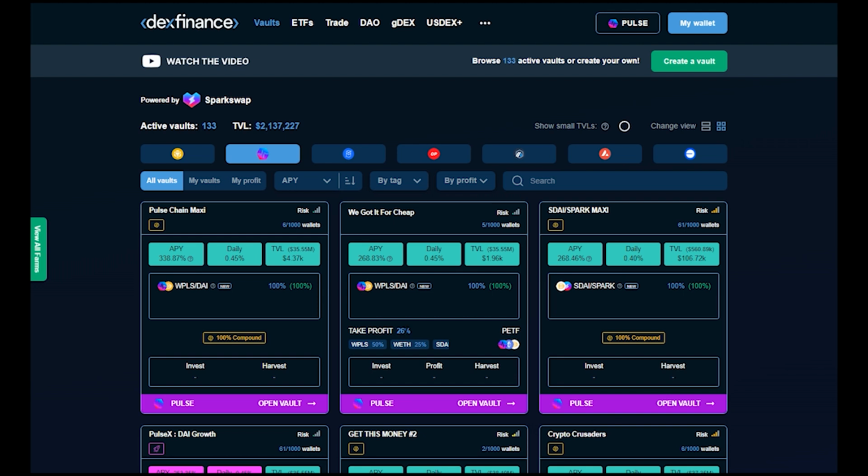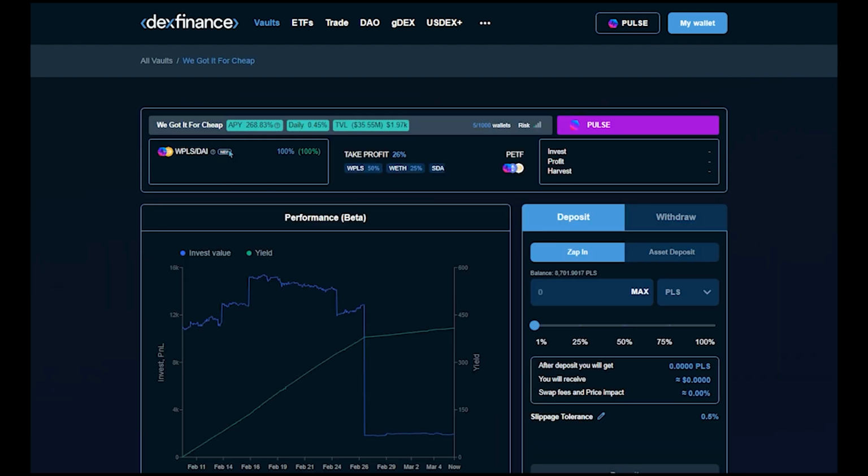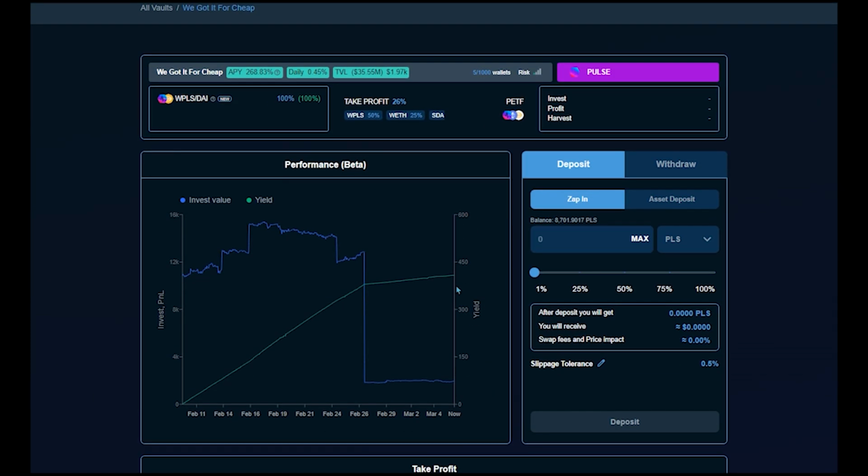We have this 26% profit vault. Let's look at it. It's paying at 268% APY right now. So when you open these vaults, you can kind of see how it lays out. This one pays out in a PETF, which is just a bundle of tokens put together within the system. In this case, it's 50% Pulse, 25% Wrapped ETH, and 25% SDI. And so you're still profiting 26% each time your profits are available to be taken.